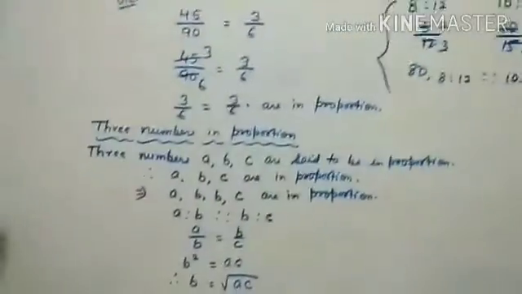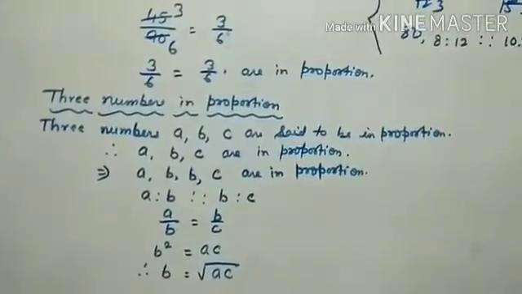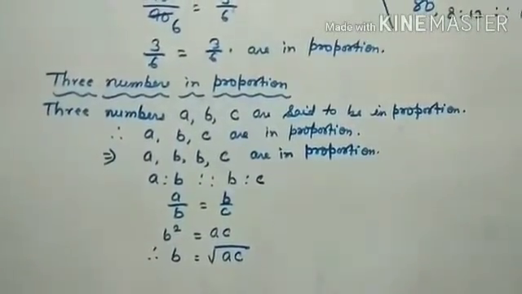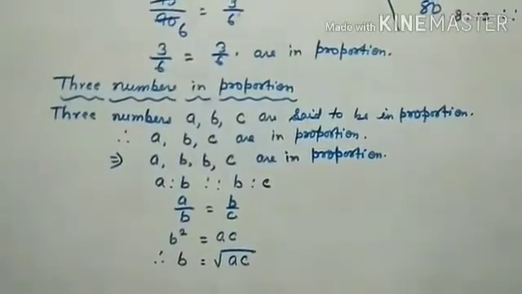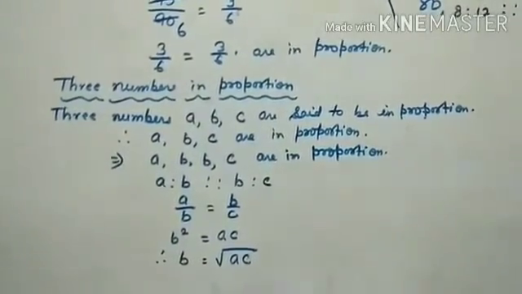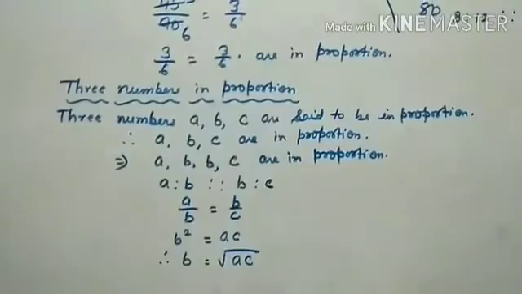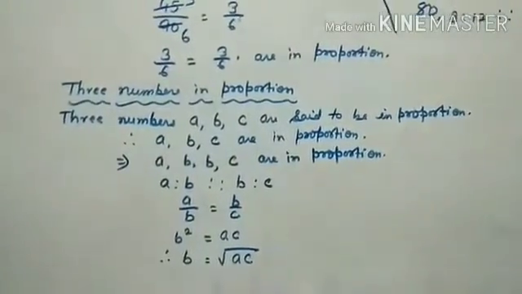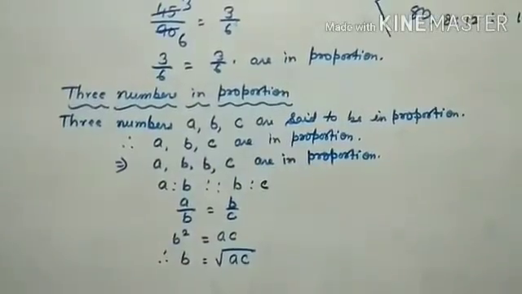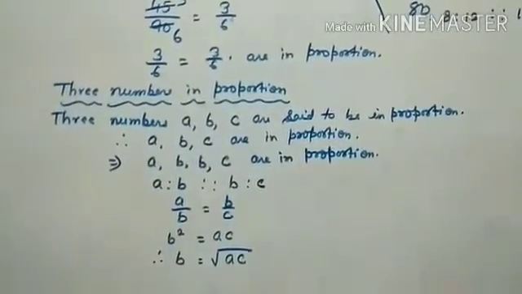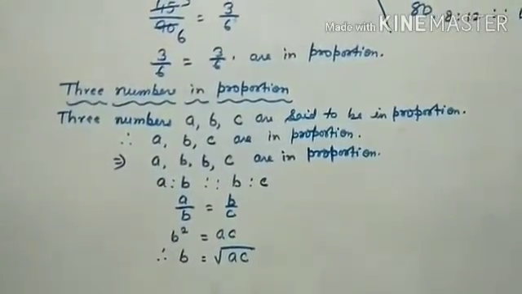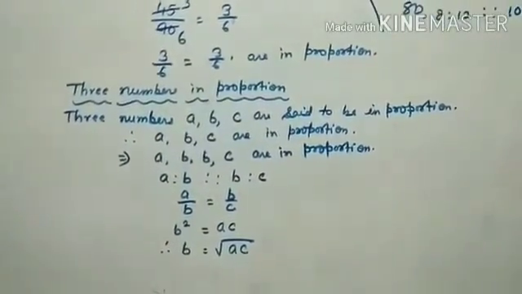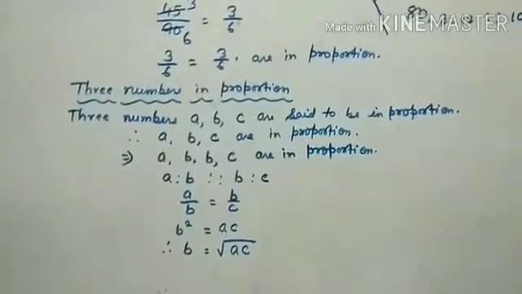I already told you about 4 numbers in proportion, but here some questions have 3 numbers in proportion, which means the middle term will be repeated. So 3 numbers A, B, C are said to be in proportion when A is to B and B is to C are in proportion.